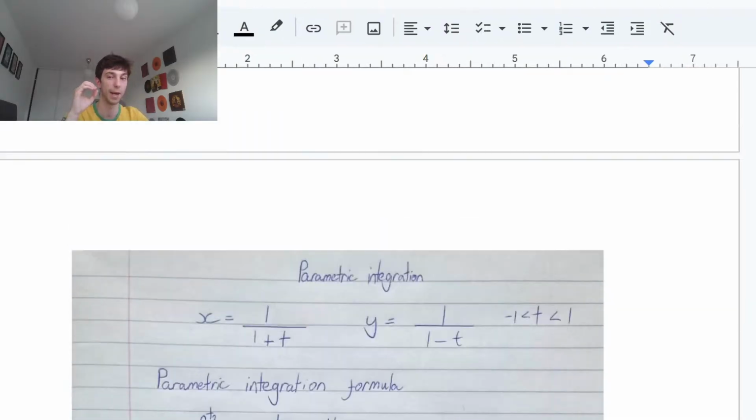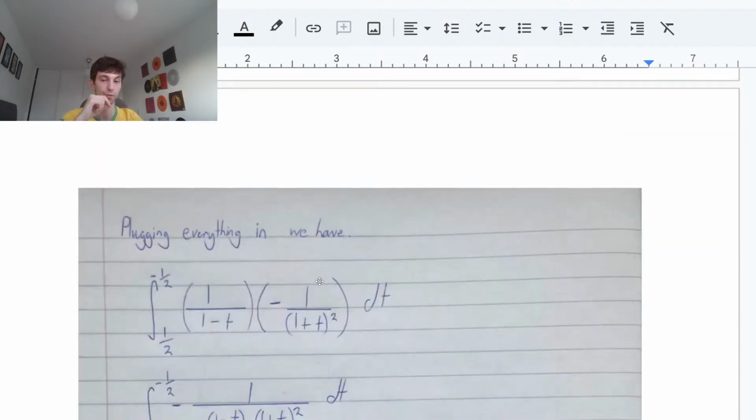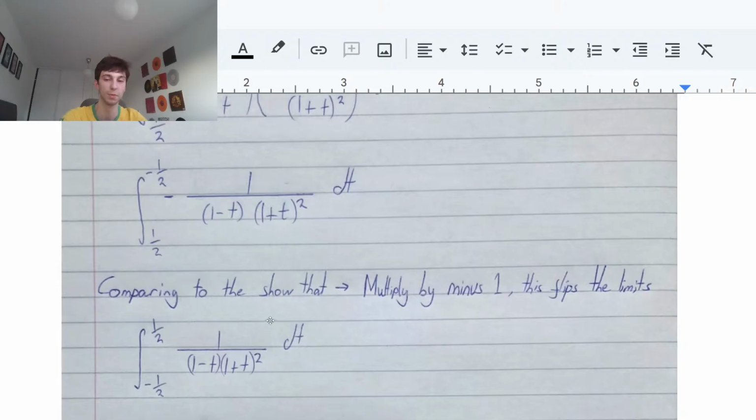But once again, comparing back to our answer, we can see they have that upper limit of a half and the lower limit of minus a half. They also have no negative sign. But we know that when we multiply by minus 1, it flips the limits. It's a key thing to know with integrals, guys. If you multiply everything by minus 1, it flips the limits. Very key for these show that questions. So going back down, multiply through by minus 1. And as I just said, this flips the limits. So we now have the correct limits, upper limit a half, lower limit minus a half, 1 over (1 minus t) multiplied by (1 plus t) squared, integrated with respect to t.